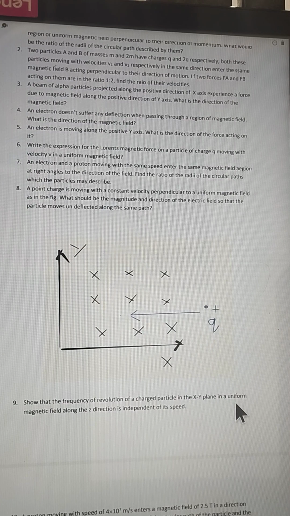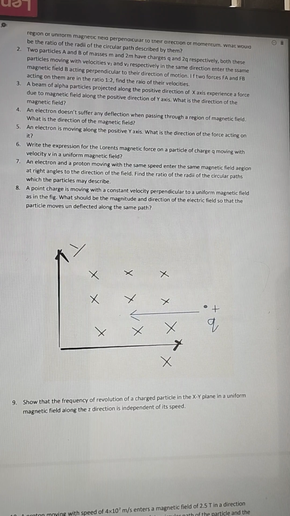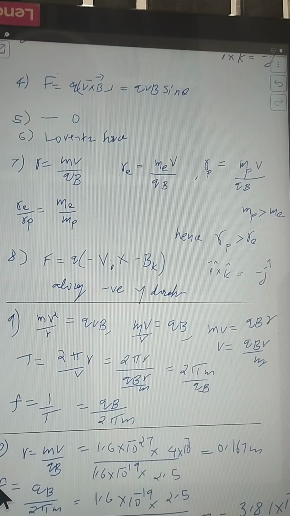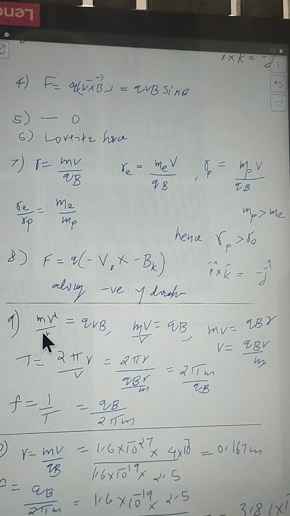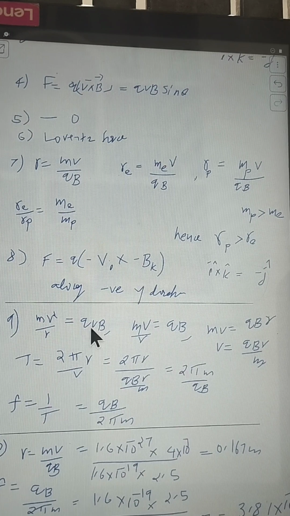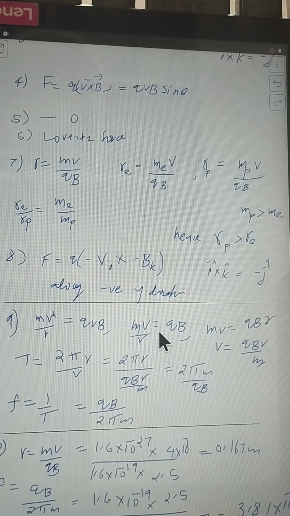Now what about the expression for frequency? We have seen that the maximum force, qvB sin 90, will be providing the centripetal force. So the charged particle will be moving along a circular path, and the expression for radius we have found.